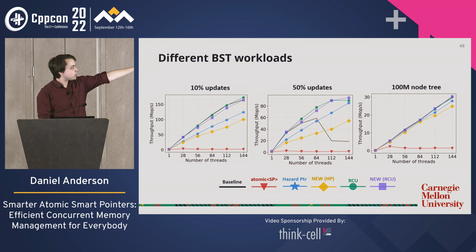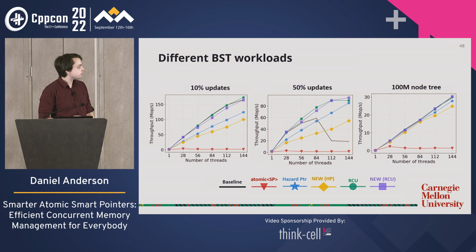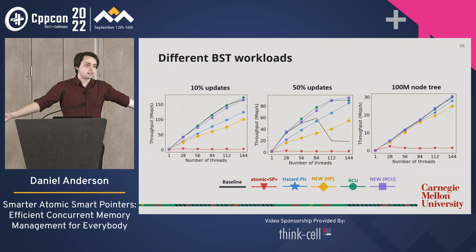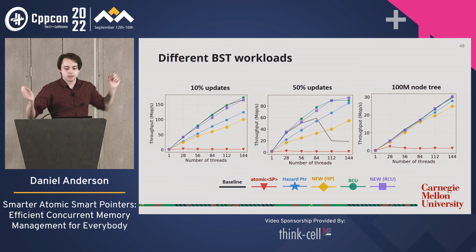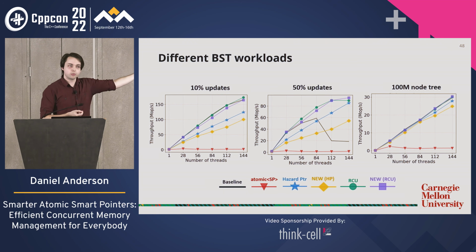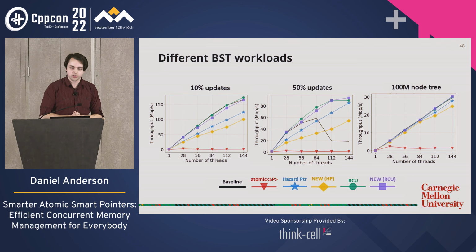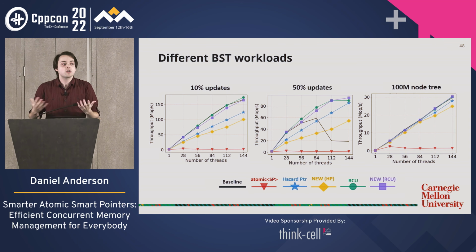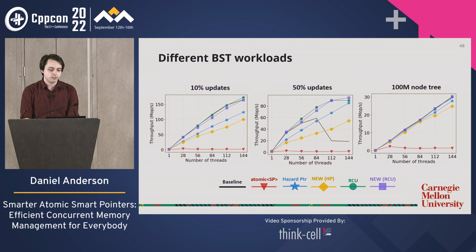You'll notice that if I make the tree huge, 100 million instead of 100,000, all of the algorithms sort of converge to the same performance, except atomic shared pointer, of course. But the others all pretty much converge, and the reason for that is because now the tree is so big it doesn't fit in cache, the overhead of your memory management becomes barely noticeable. So yeah, it's good to look at different workloads as well. So good question, and I was ready for it because it is a very important question that we should benchmark on different workloads as well.